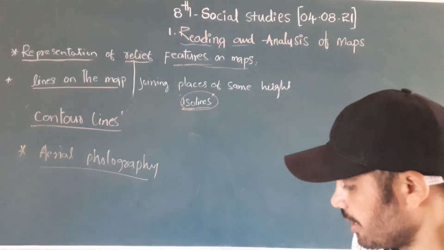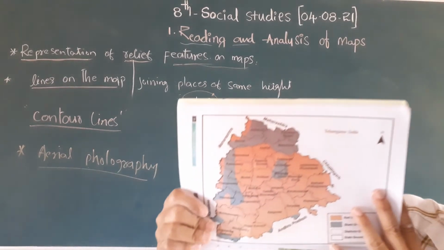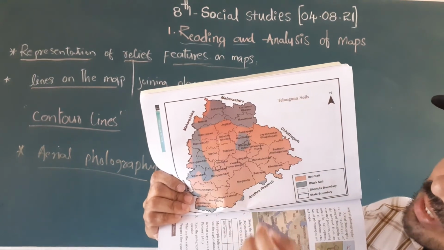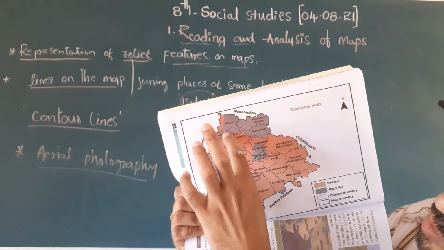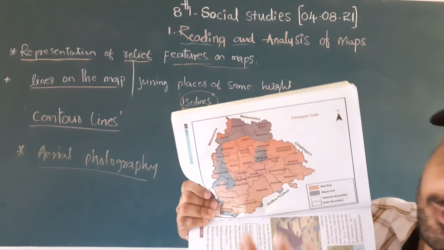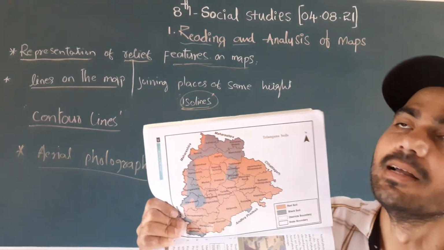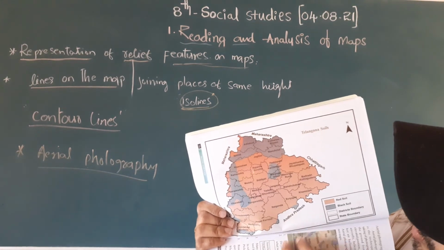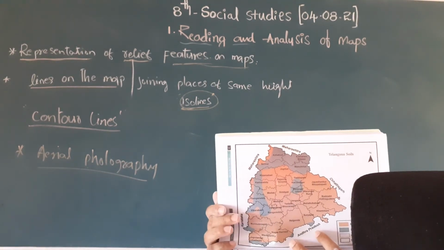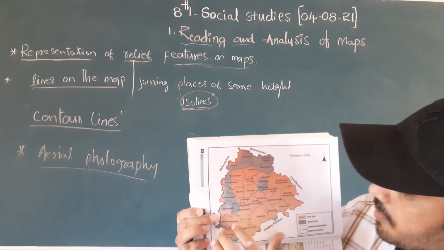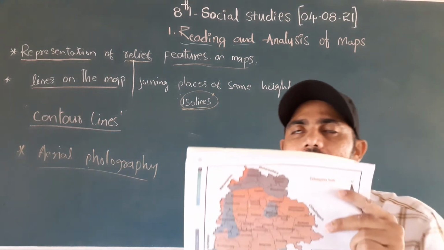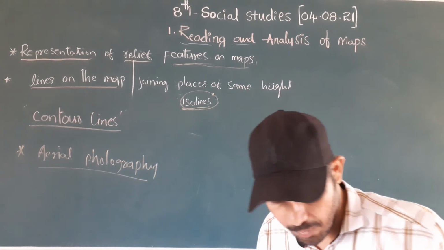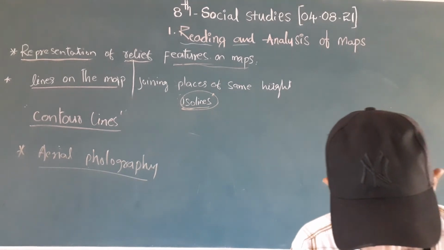Next, these are the soils. We can see the soils. Soils are also different relief features. Which areas have black soils? You see most of Adilabad has black soils, right? Because it is connected with Maharashtra. Most of the rest are red soils. When it comes to Mahabubnagar and Nalgonda, there are different soils, even if not mentioned here, the laterite soils. So these different soils are there in the Mahabubnagar and Nalgonda areas also.